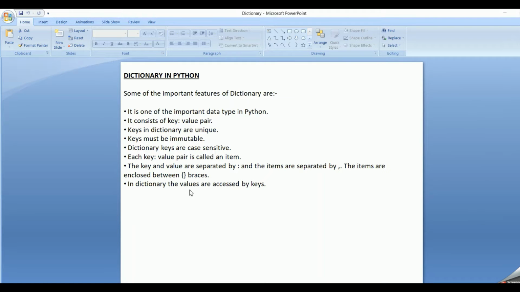In a dictionary, the values are accessed by keys. In lists and tuples, we access the values by indexing and slicing. But in a dictionary, we can access the values with the help of the keys.